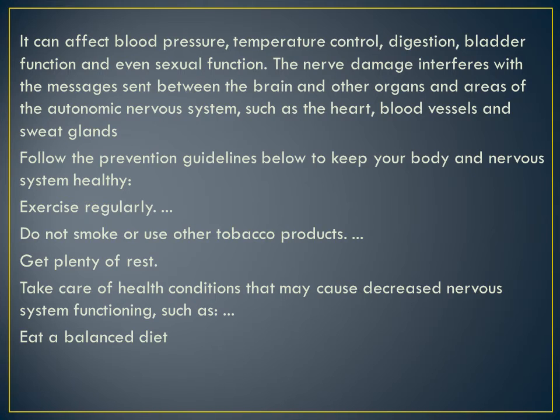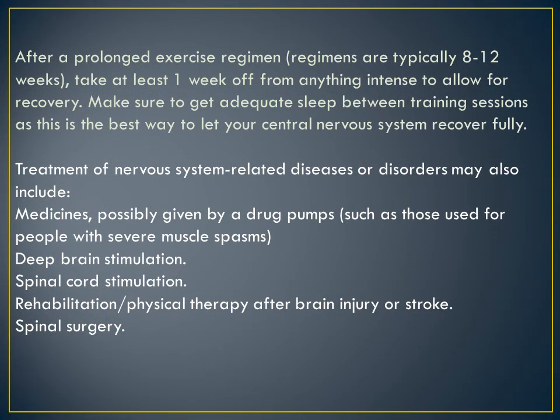It should not happen, it is unhealthy. Eat a balanced diet, take good rest. After a prolonged exercise, regimes are typically 8 to 12 weeks. Take at least 1 week off from anything intense to allow for recovery. Make sure to get adequate sleep between training sessions, as this is the best way to let your central nervous system recover fully. Understood? Adequate sleep controls your nervous system. It is a good remedy for a healthy nervous system.